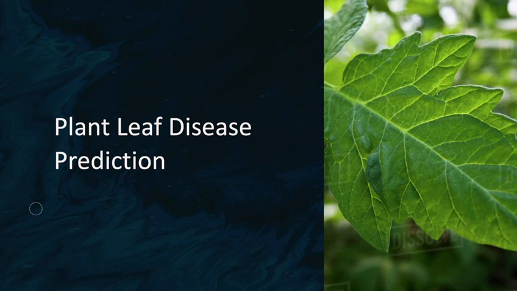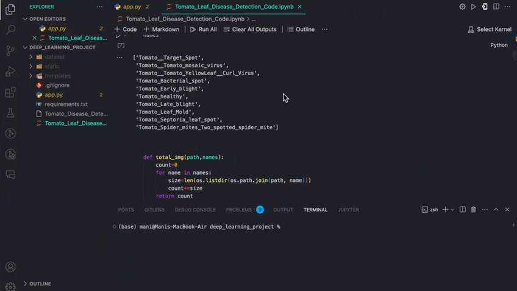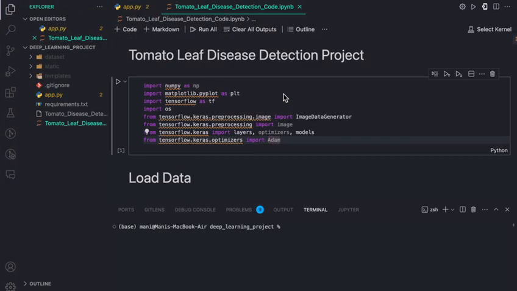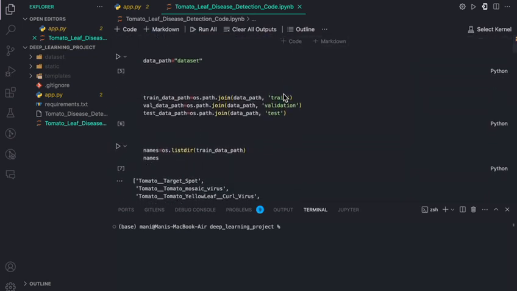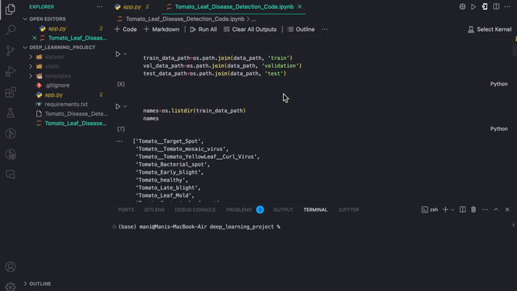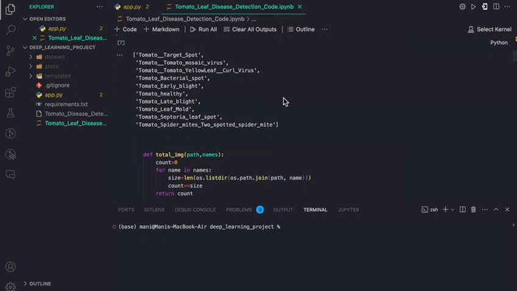Myself Manikanta Gangam, and in this video I am going to give the complete demo of our project, plant leaf disease prediction. In this project we are going to detect the different types of diseases in tomato leaves. We collected various kinds of images of tomato leaves, which consist of 9 different types of diseases and one folder of healthy images.